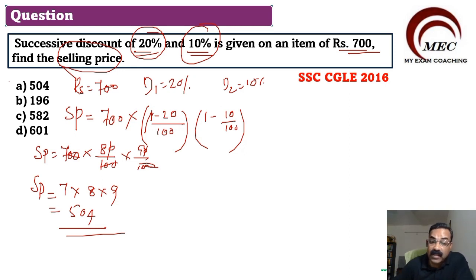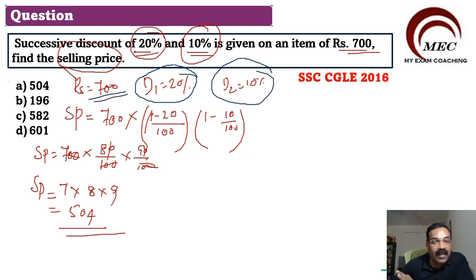Let me explain this very clearly to you, and I'll tell you the second method. Here what we have done is, first discount is given to you 20%. Second discount is given to you 10%, and total amount is 700. So we did 700 multiplied by, first discount is 20%.